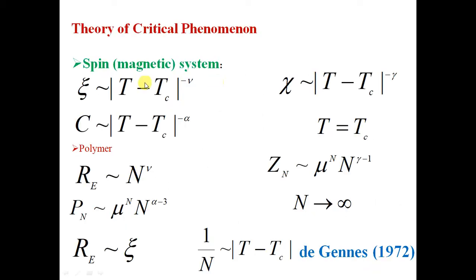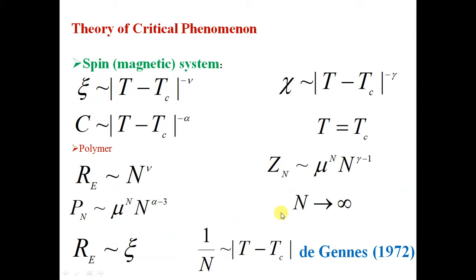So a polymer chain is a critical object. This analogy was drawn by P. G. de Gennes, and he got the Nobel Prize in 1991 for his contribution in the field of polymer systems. In the case of a spin system, near the critical point, we have correlation length divergence with exponent nu, specific heat divergence with exponent alpha, and susceptibility divergence with exponent gamma.